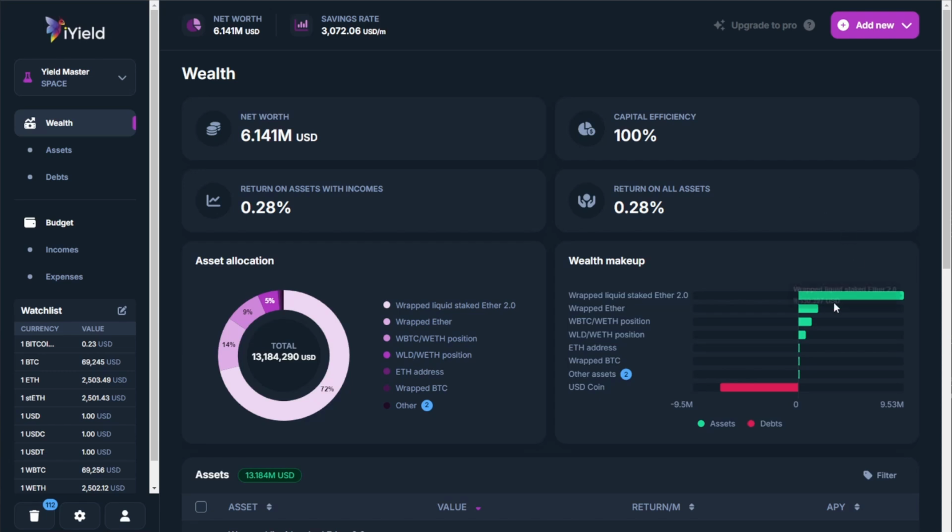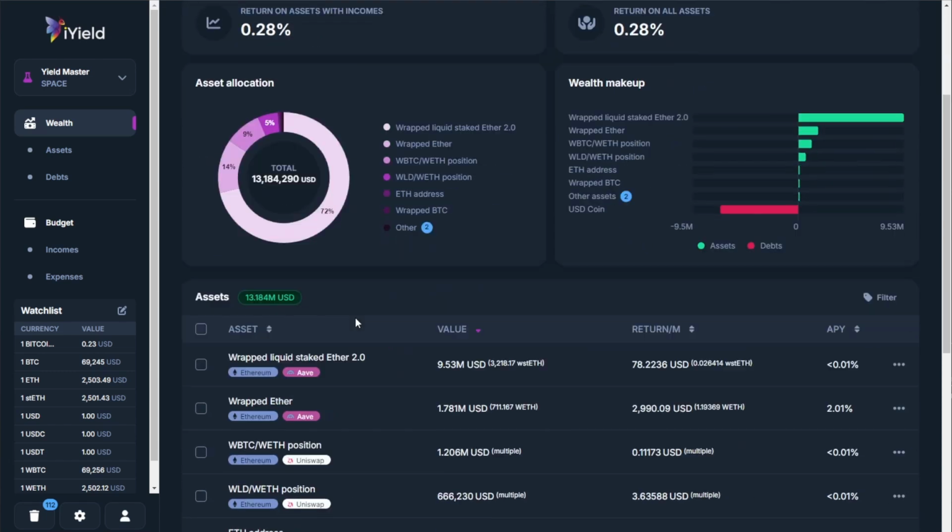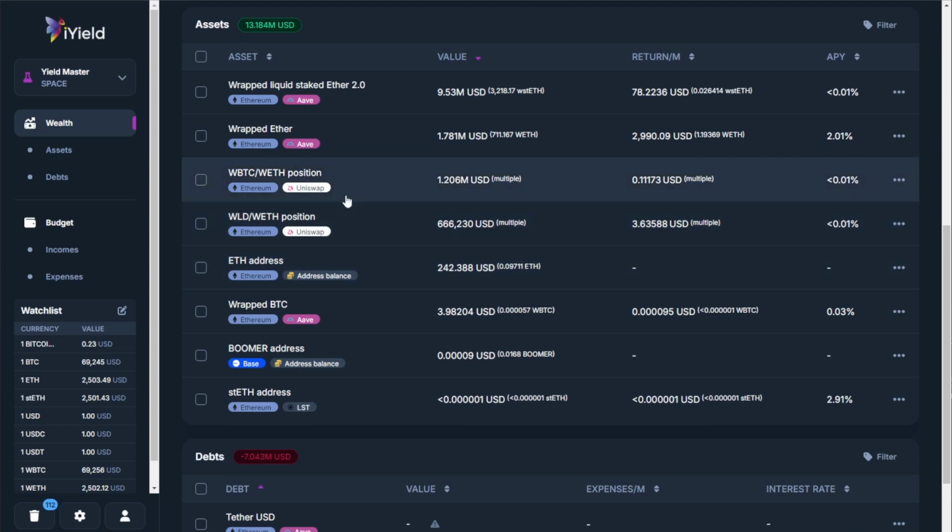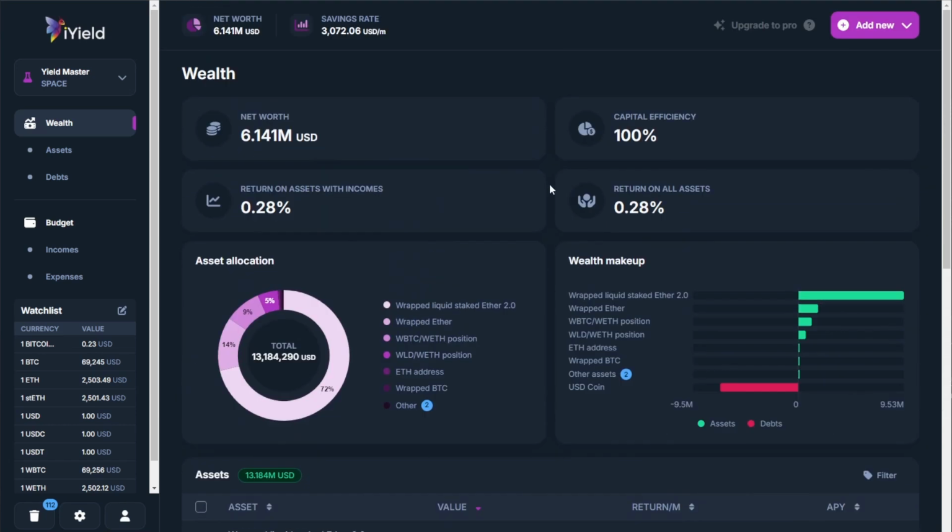And just like that, we can see the positions populated here into our wealth makeup, asset allocation, and our list of assets. So this demonstrates a couple key things. It showcases that we can specify to iYield particular positions we want to track by ticking ones that we want to track and unticking ones we don't. But beyond that as well, it's also showing us here that we are extracting purely on-chain data. So we're not actually signing any transactions.